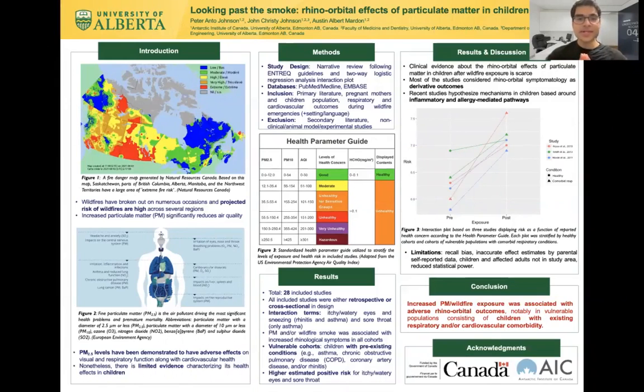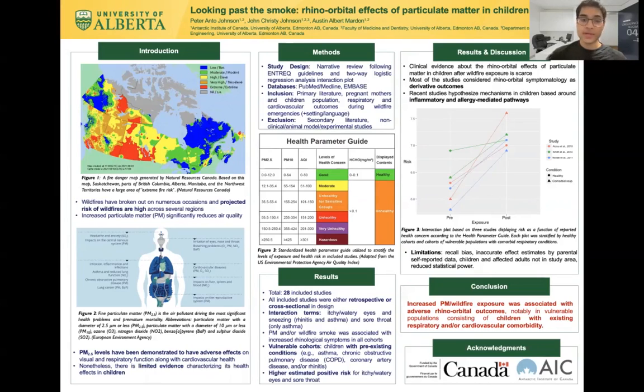My name is Peter Anto Johnson, and today I'll be presenting on looking past the smoke, the rhino-orbital effects of particulate matter in children. As we can see in the image on the left here, there's a fire danger map which has been generated by Natural Resources Canada. Based on this map, Saskatchewan, parts of British Columbia, Alberta, Manitoba, and the Northwest Territories have extreme fire risk. As a result, it's not a surprise that wildfires have broken out on numerous occasions and that there's a projected risk of wildfires.